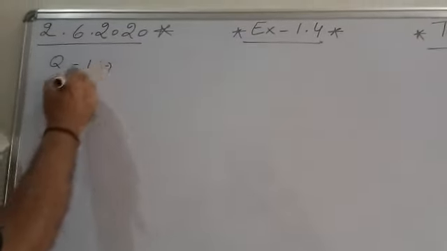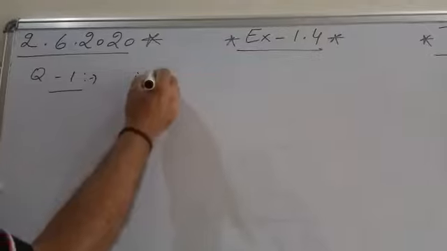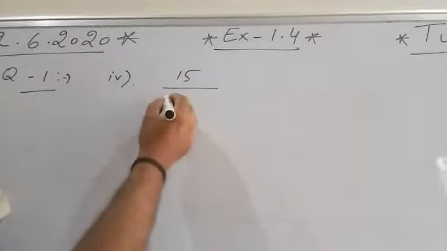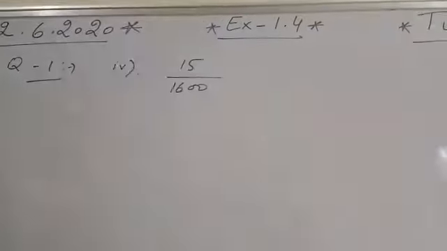See question number 1, fourth part, 15 upon 1600.